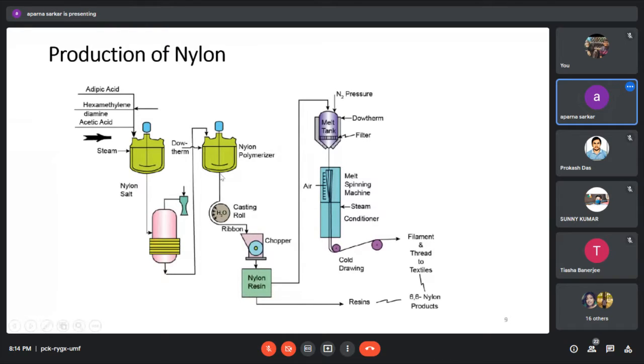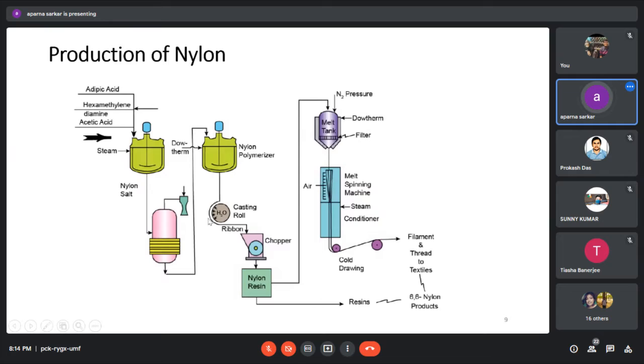Since this is an exothermic reaction, the product coming out has a high temperature, and this is a fiber. So this is coming into this casting roll. Casting roll means there is a roller. When this hot product comes through this roller, we spread some cold water.